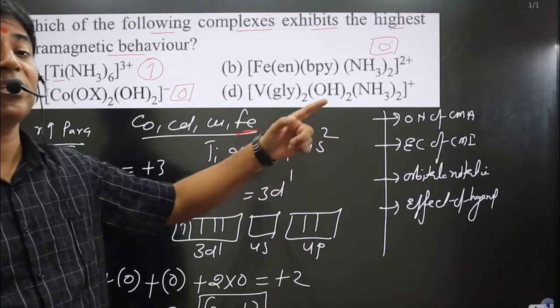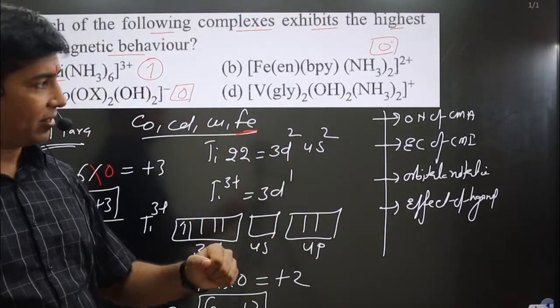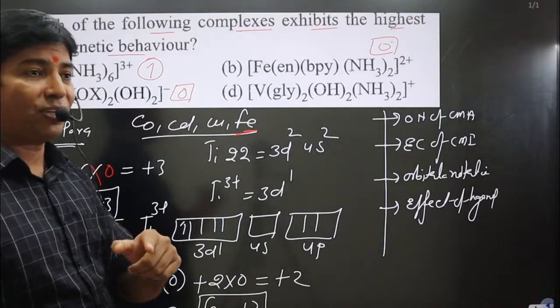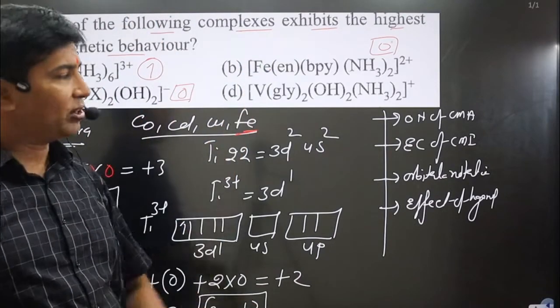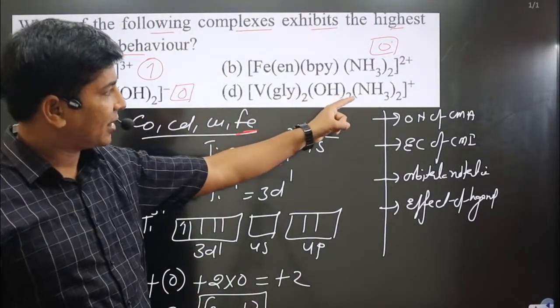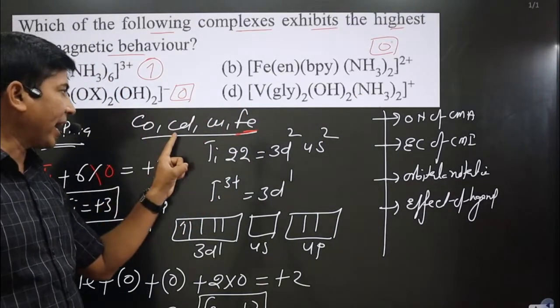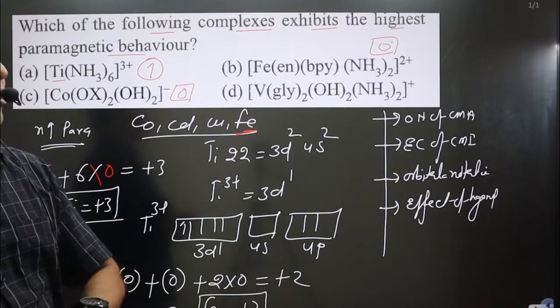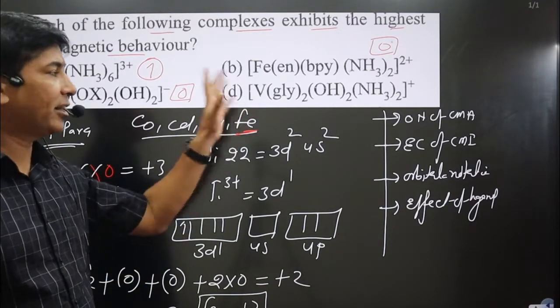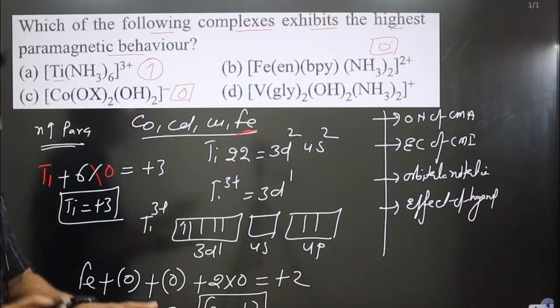Hence, it will be causing more splitting, leading to stability and leading to the pairing of electrons. Hence diamagnetic character will increase and paramagnetic character will decrease. Okay, so in this case also, ammonia attached to cobalt, cadmium, copper and iron will be acting as a strong field ligand, with remaining metals it will be acting as a weak field ligand. But anyway we have a didentate ligand, which means pairing of electrons.